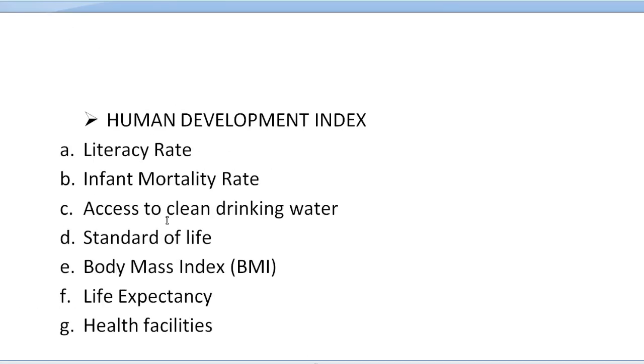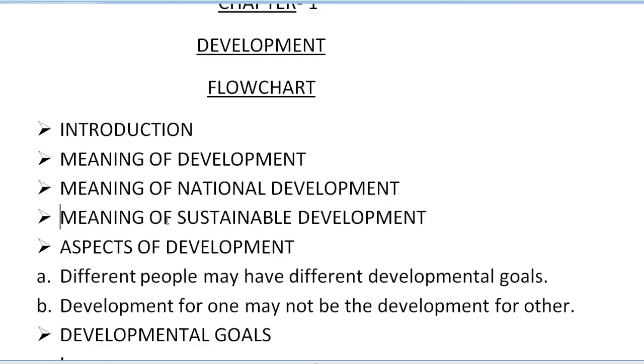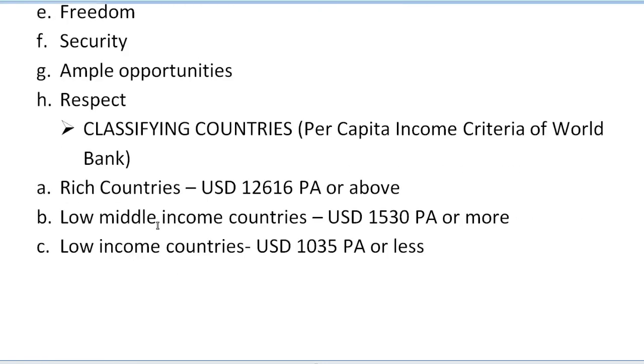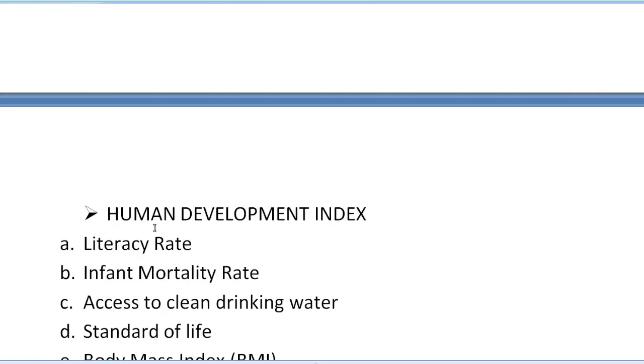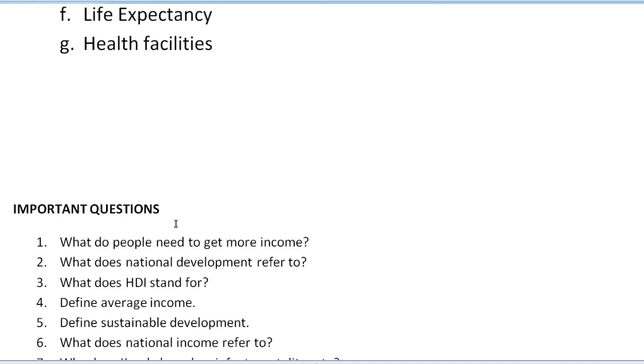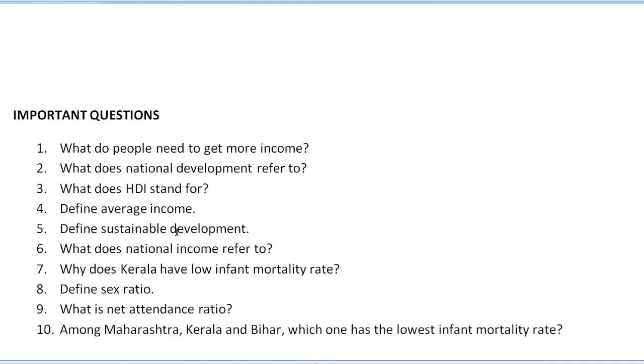After that, this flowchart is the overview. According to this flowchart, all the main headings are mentioned here, and by that we are going to understand the whole chapter. After that, we have some important questions related to this flowchart as well as the chapter. Question number 1: What do people need to get more income? Of course, different occupations, different jobs people do to earn income.